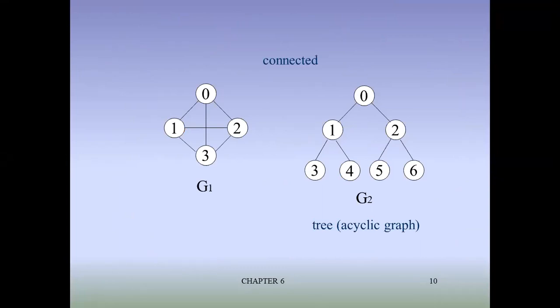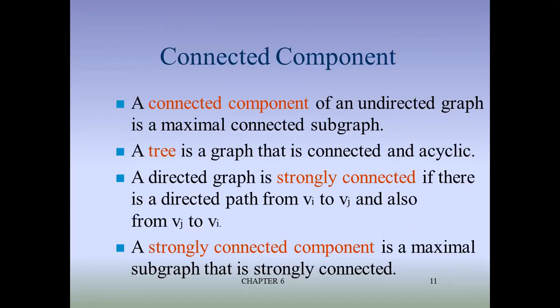A tree is an acyclic graph because there is no cycle present. As you saw, in G1 there is a cycle, whereas in G2 there is no cycle. That is a way of connected graph, an acyclic graph. Then the connected component of an undirected graph is a maximal connected subgraph. A tree is a graph that is connected and acyclic.